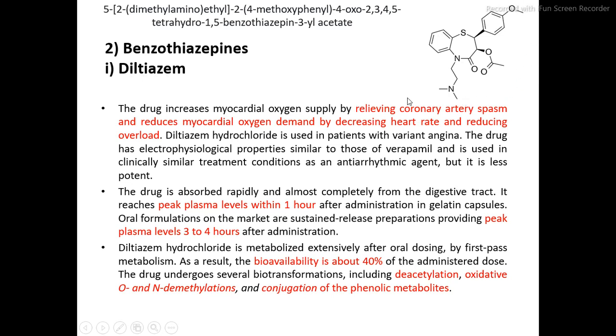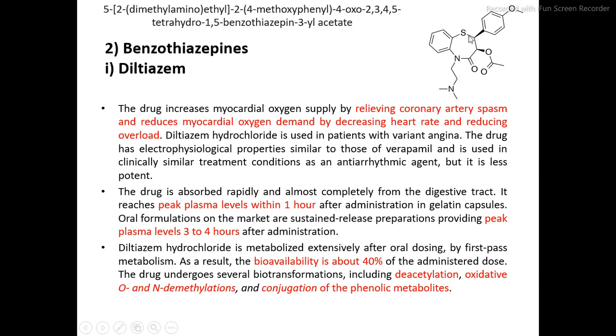Now in the diltiazem structure, there is an acetate as a functional group. So this is the highest priority functional group. So we'll start the numbering of diltiazem. So numbering starts from the sulfur. So 1, 2, 3, 4, 5. While writing the IUPAC nomenclature, we have to follow the alphabetical order, and hence we start from this 5th position because it contains the amino, that is dimethylamino.